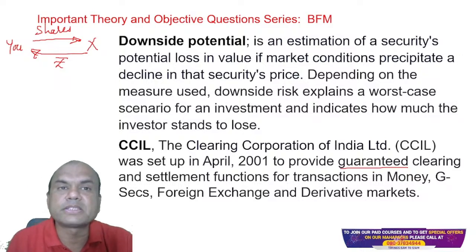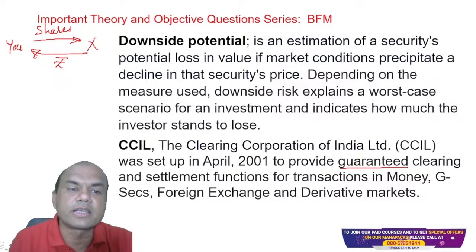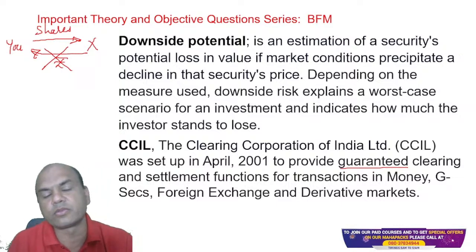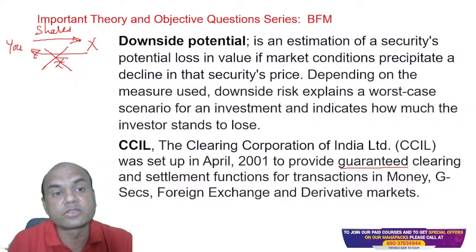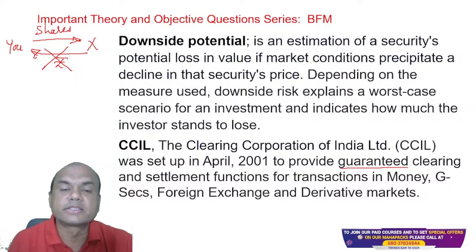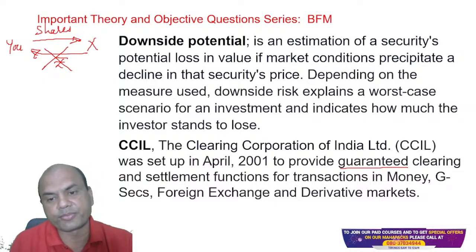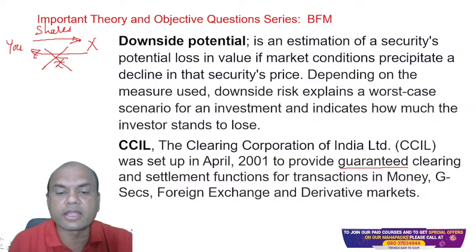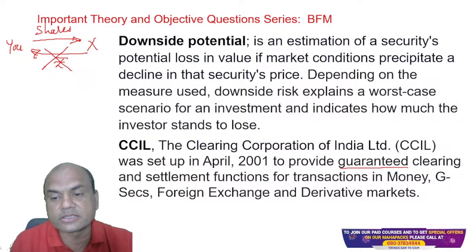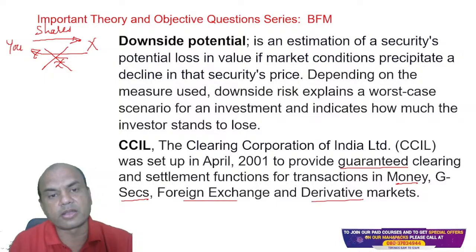What do you mean by settlement risk? If you give the shares and Mr. X does not give you rupees, then this is known as settlement risk. So CCIL guarantees this part. It provides guaranteed clearing and settlement for transactions in money, government securities, forex, and derivatives markets.